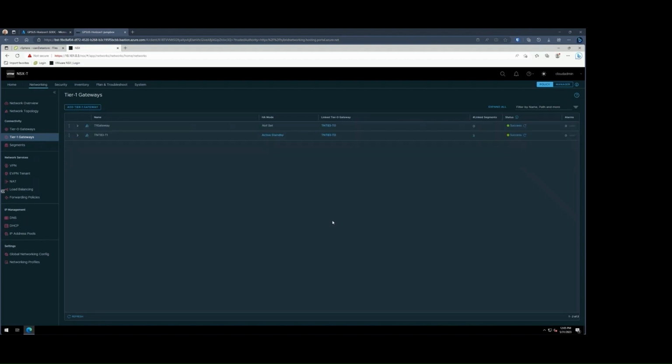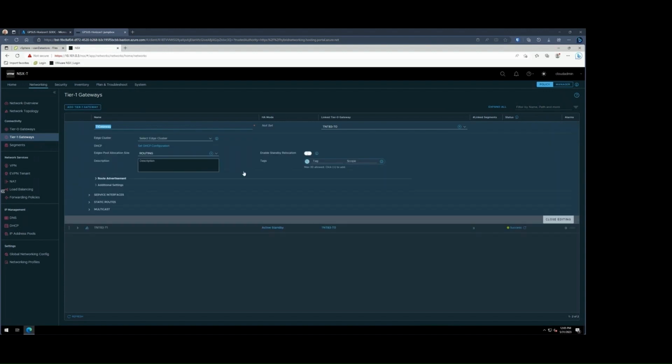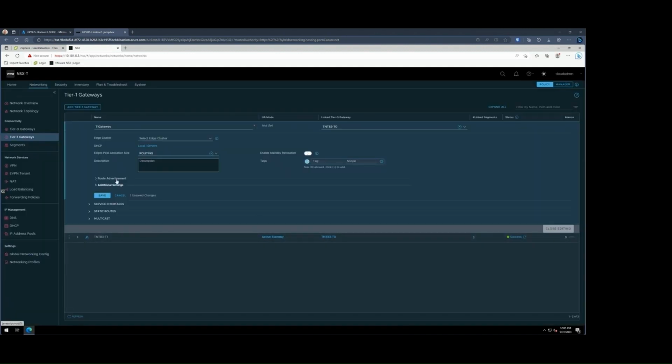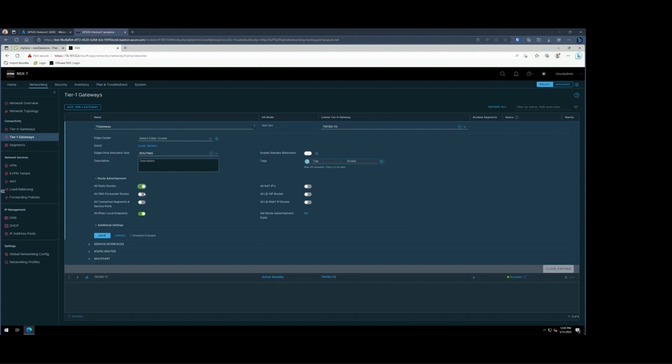Now the third step we need to complete is adding the DHCP configuration to our newly created Tier 1 gateway. Let's go ahead and click on Edit on the gateway and access these settings. Let's select the DHCP configuration and change the DHCP server type to DHCP server, and then we select the DHCP profile we created earlier and click Save. Next, we click on Route Advertisement and ensure all the toggles are enabled. Then we click Save and close settings.